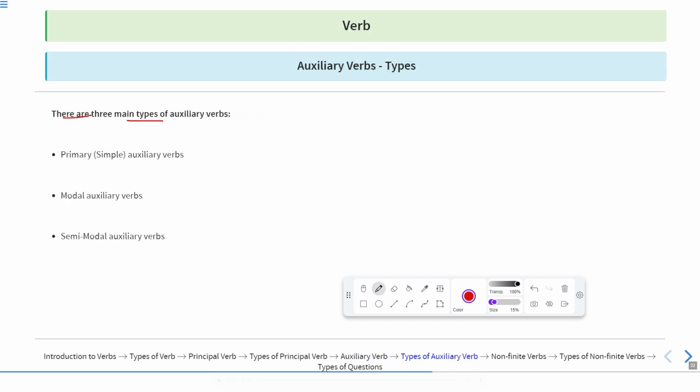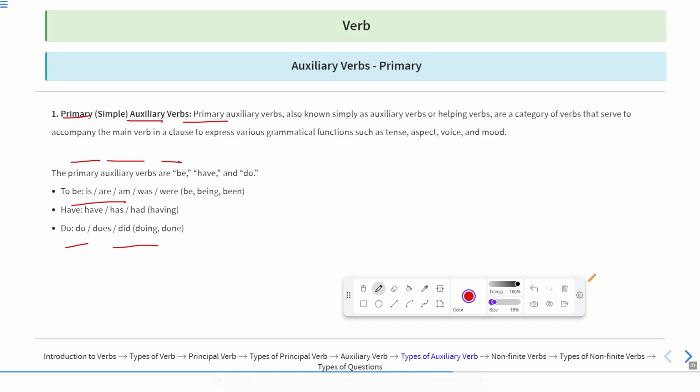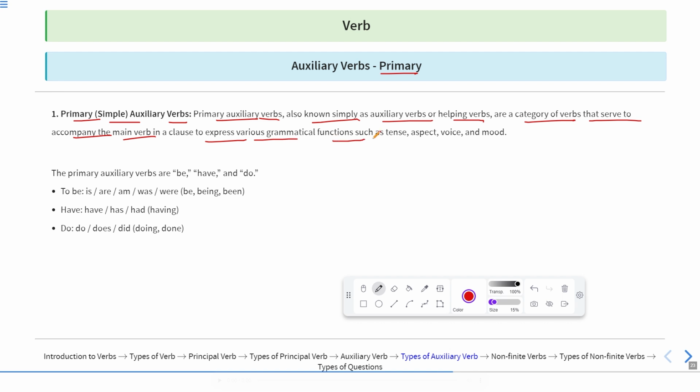There are three main types of auxiliary verbs: primary or simple auxiliary verbs, modal auxiliary verbs, and semi-modal auxiliary verbs. So here we'll see primary auxiliary verb. Primary auxiliary verbs, also known as simply auxiliary verbs or helping verbs, are a category of verbs that serve to accompany the main verb in the clause to express various grammatical functions such as tense, aspect, voice, or mood.